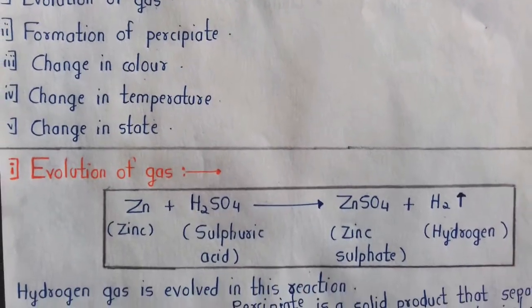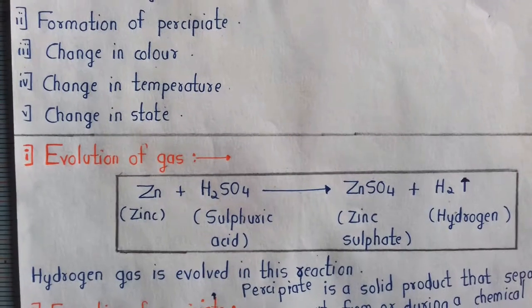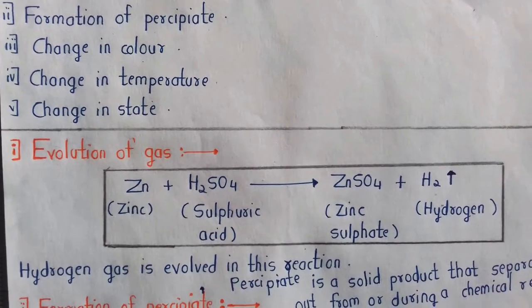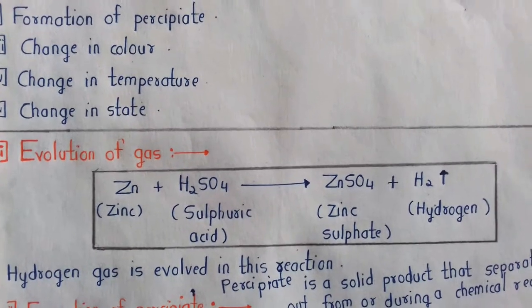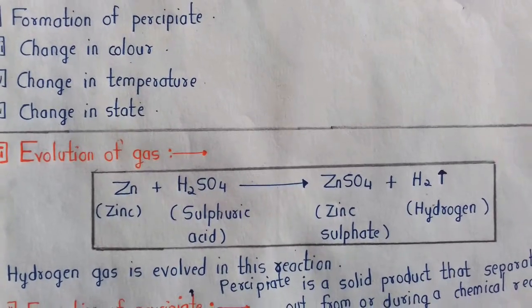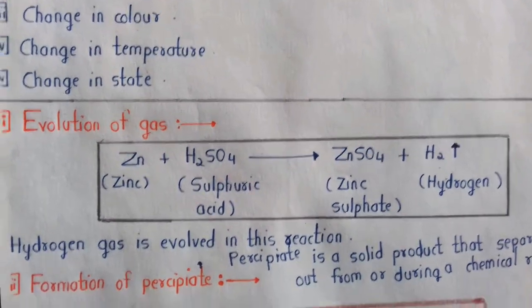Some chemical equations are characterized by evolution of gas. For example, when zinc reacts with dilute sulfuric acid, then zinc sulfate and hydrogen gas are evolved. This chemical reaction is characterized by evolution of hydrogen gas.